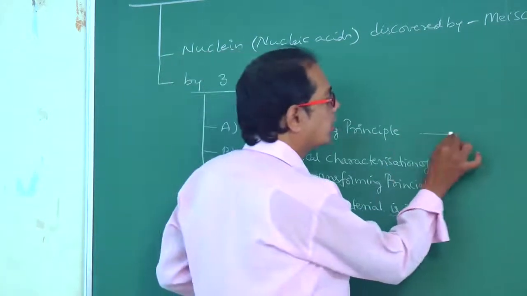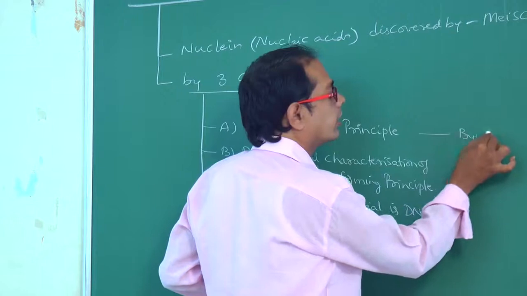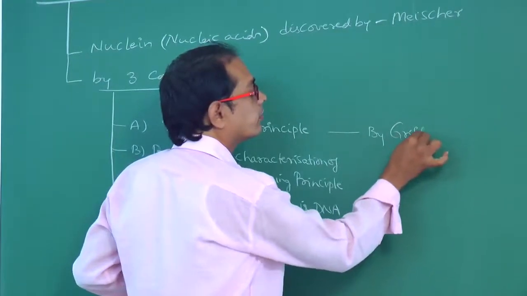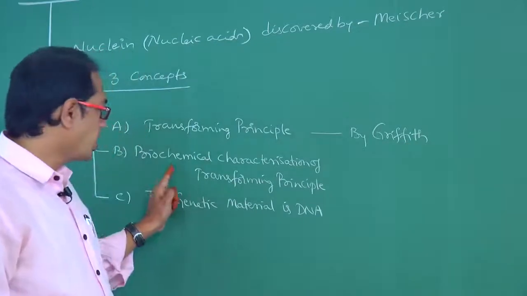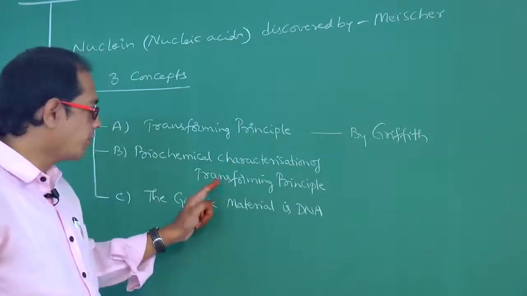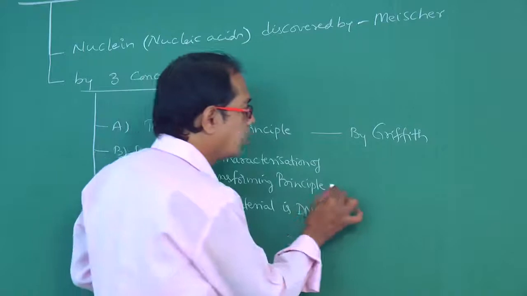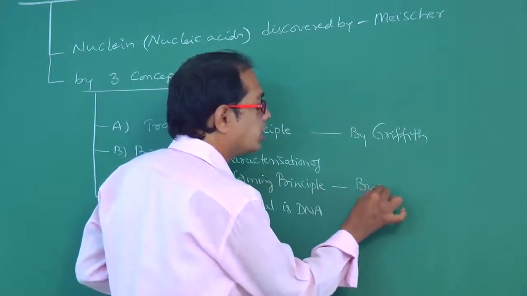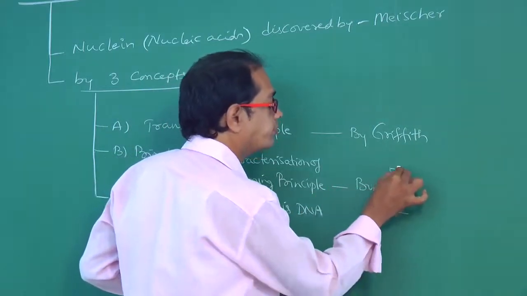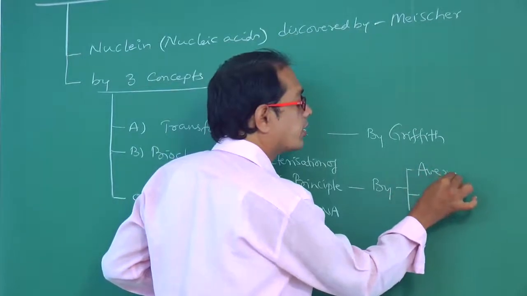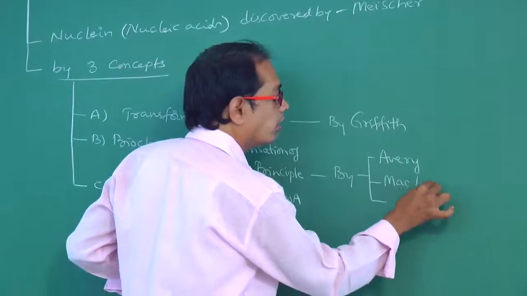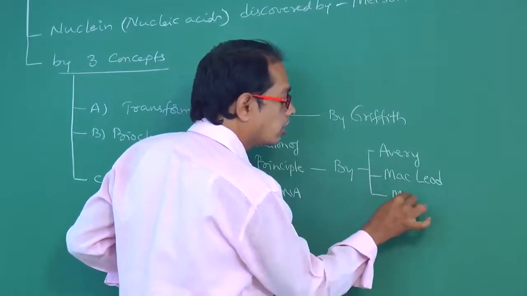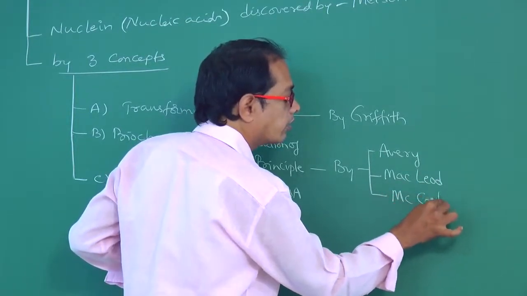Transforming principle proposed by Griffith, and biochemical characterization of transforming principle proposed by three scientists, that is Avery, MacLeod, McCarthy.